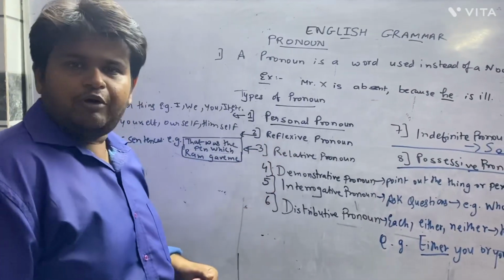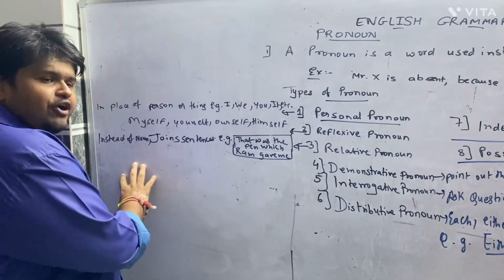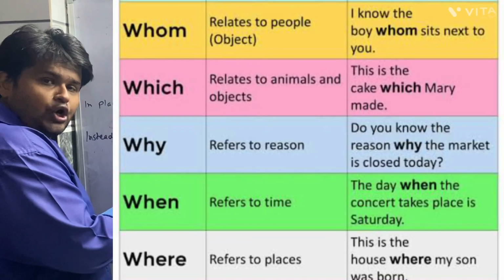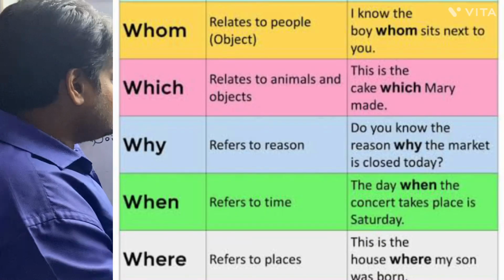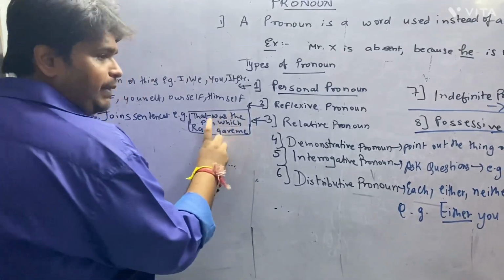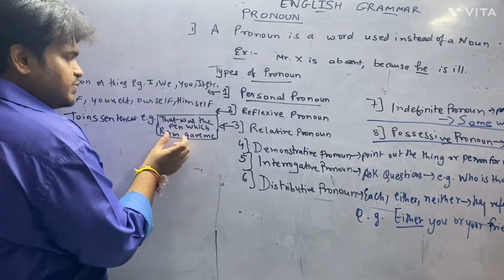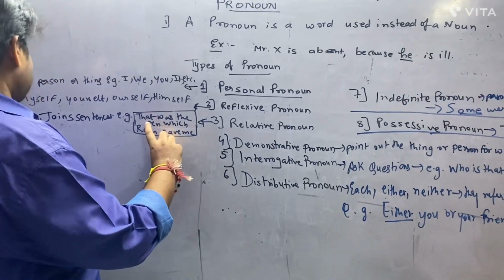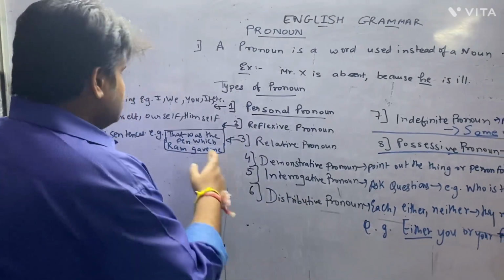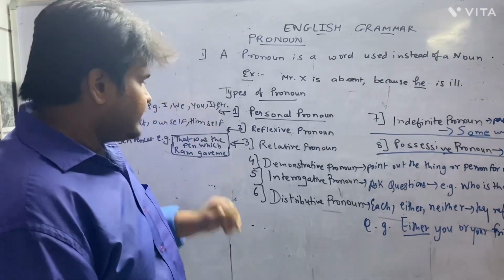Now third type of pronoun is relative pronoun. In relative pronoun, instead of noun again we will use it, and this particular pronoun will join the sentences. That means two sentences would be joined. Let us see an example of this. That was the pen which Ram gave me. So which, this particular word is joining the two sentences. That was the pen. We are not using again that pen. So that was the pen which Ram gave me. So this is about the relative pronoun.